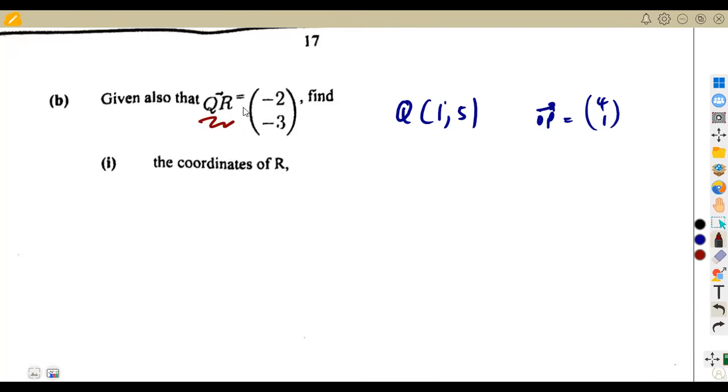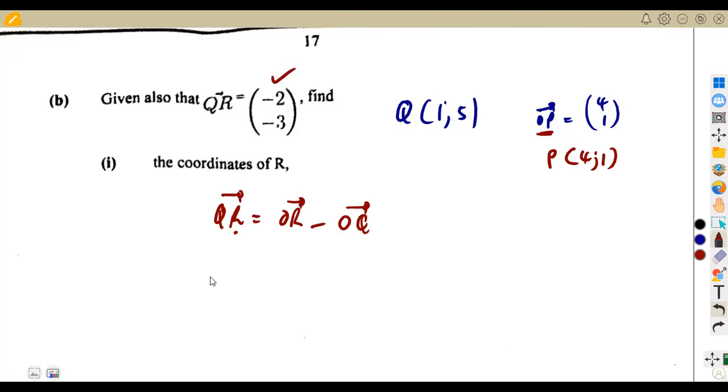If we check, you just ask yourself, how did we calculate this vector QR in the first place? To calculate vector QR, we used the formula: QR is going to be OR, the last term, minus OQ, which is R minus Q, but we write it as a vector OR minus OQ, whereby OR represents the point R. That's the point R that we just write as a vector, just like OP, where we can write point P as 4, 1. OP represents the column vector for the point P. So that is the condition there.